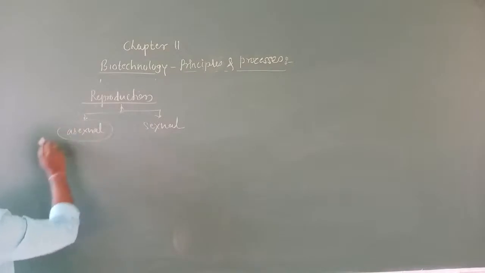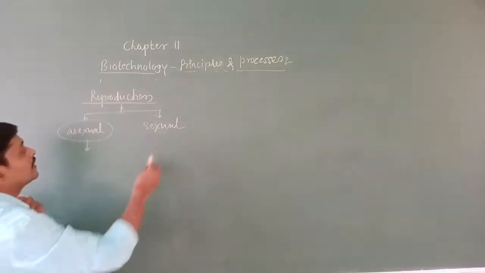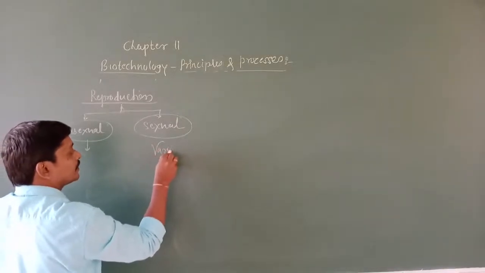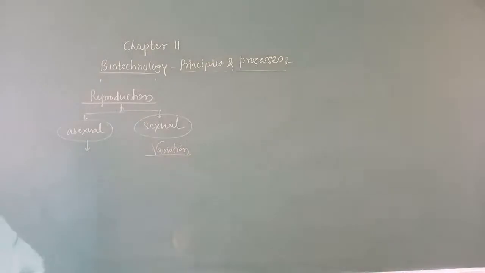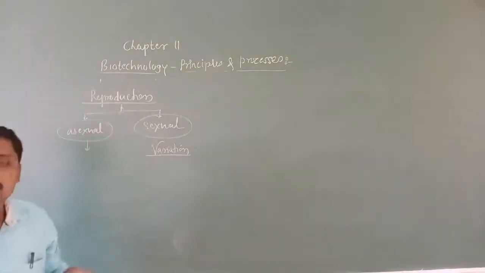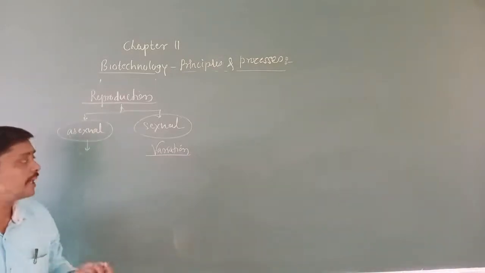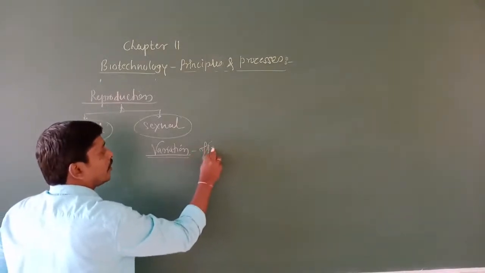And asexual reproduction is helpful for homozygosity, in the sense that they maintain similar characters from their parents to the offspring. And sexual reproduction leads to variation. Understood? So sexual reproduction has an advantage over asexual reproduction in the sense that it provides offspring with variation.